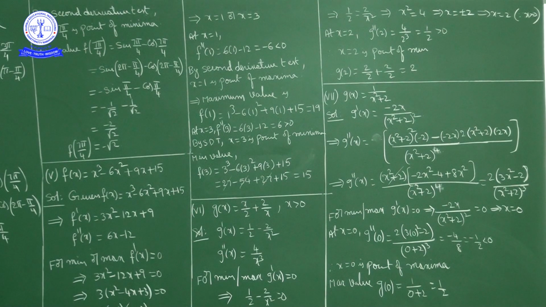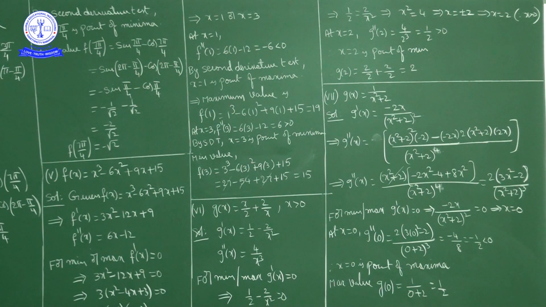So g double dash of 0 is negative, means by second derivative test x equal to 0 is a point of maxima. And maximum value is how much? Maximum value is g of 0. g of 0 is 1 by 2. So x equal to 0 is a point of local maxima and local maximum value is 1 by 2. Now all these are related to local maxima and local minima. These are not related to absolute maxima, absolute minima.